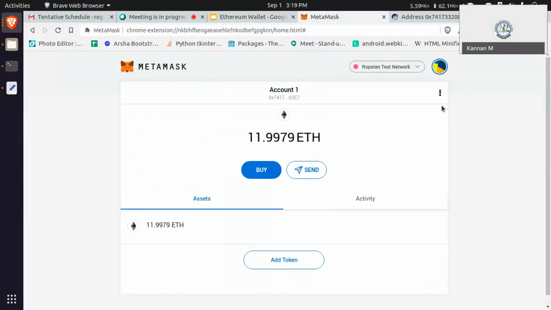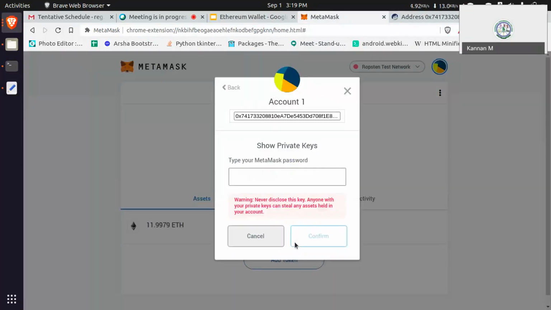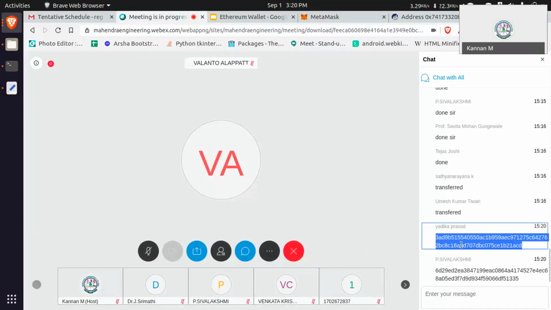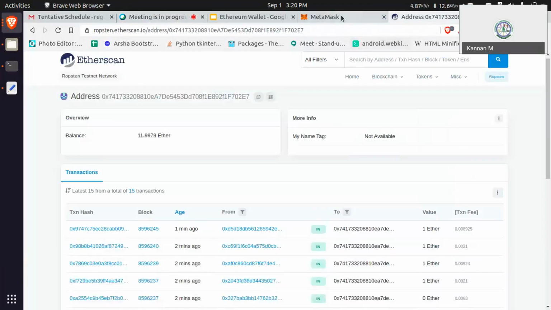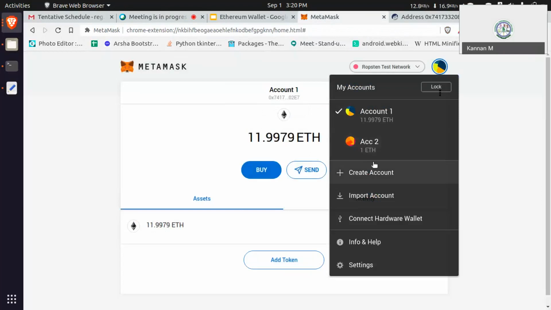Anyone can share your private key. Just click account details, export private key, and then enter your password, and then you can see the private key. Yeah, thank you. But don't share it in public. Somebody will use your MetaMask. After this session, don't use this MetaMask. Just reset your account and then use it.